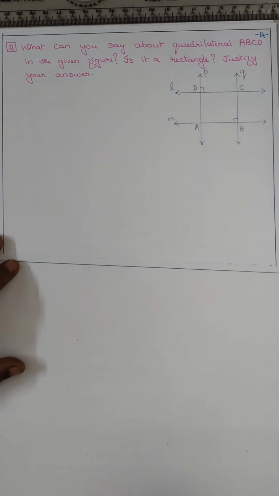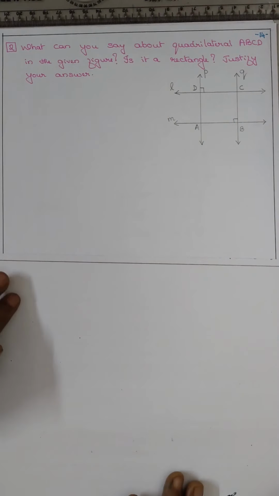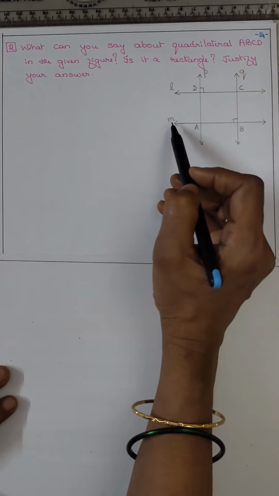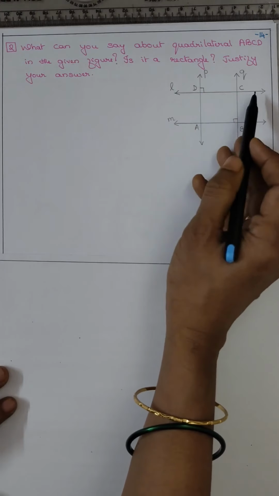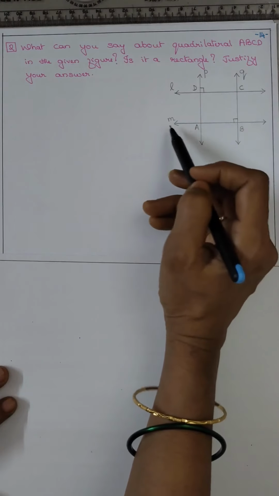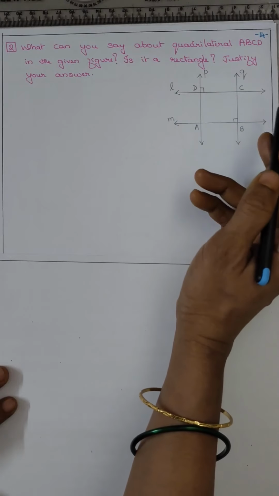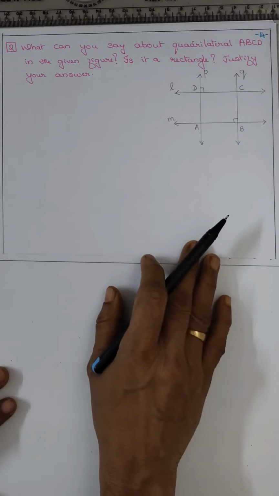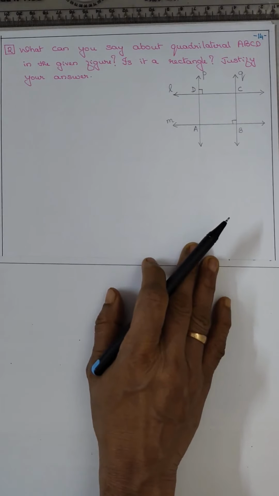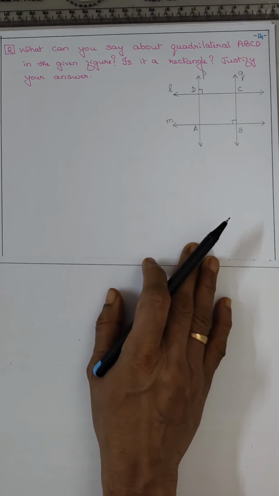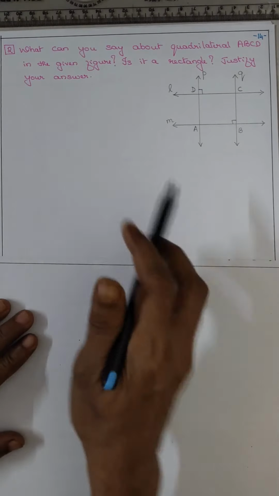Justify your answer. So already in the earlier figure, they had given L is parallel to M, P is perpendicular to L, Q is perpendicular to M, and they have asked, are they parallel to each other, isn't it? Now in the second question they have asked, is ABCD a rectangle?